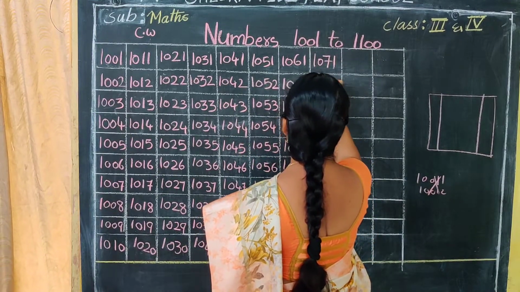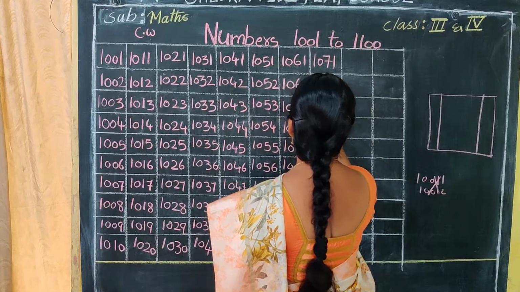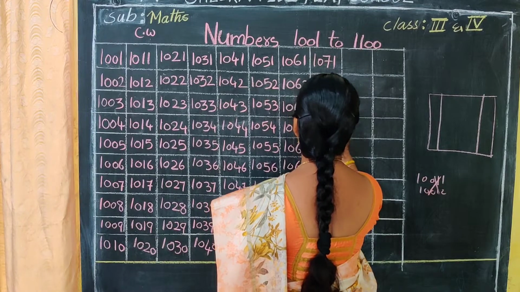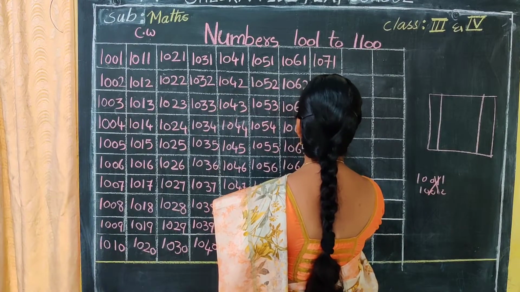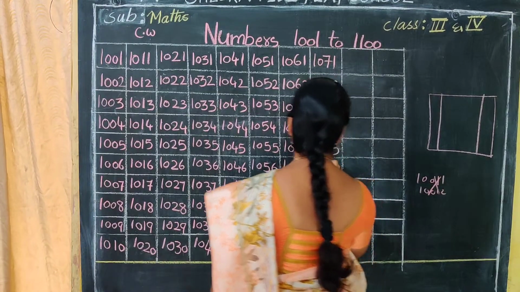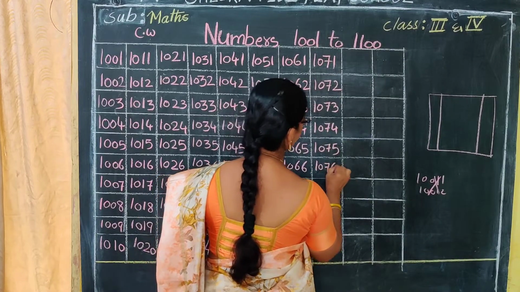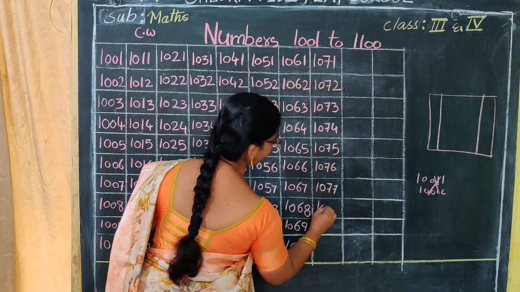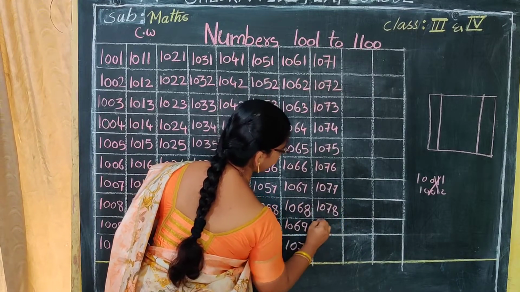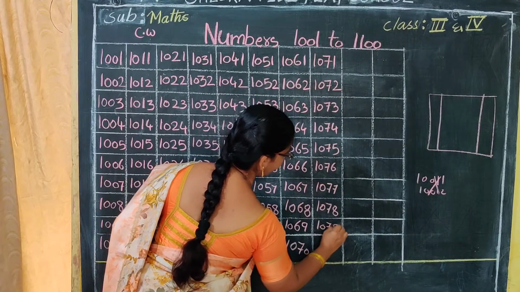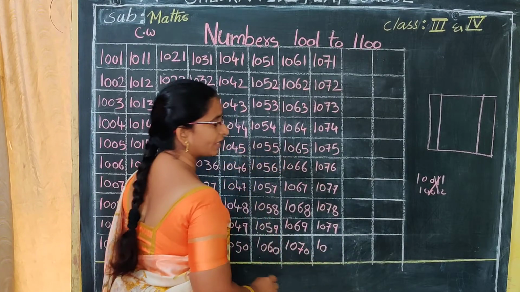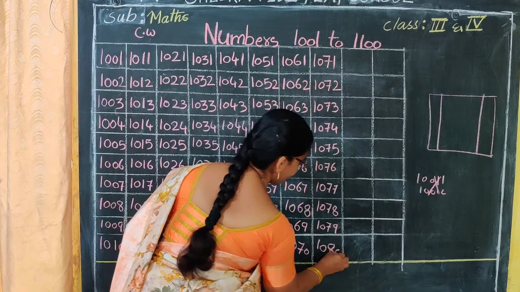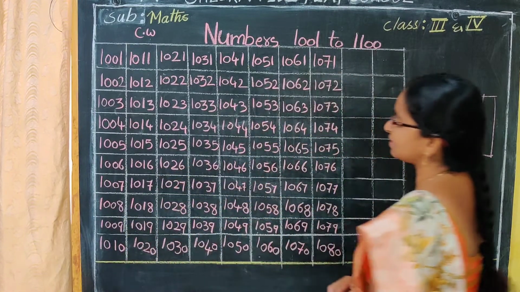1071, 1072, 1073, 1074, 1075, 1076, 1077, 1078, 1079. 1079 after what will come, Nana? Yes, 1080. Okay, na? Please write down neatly.